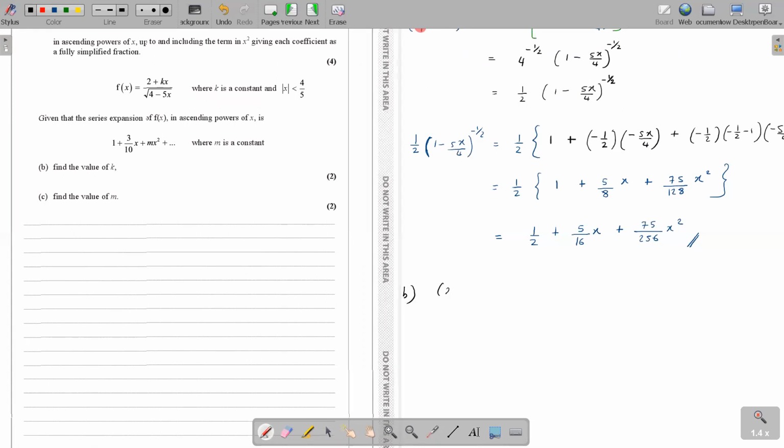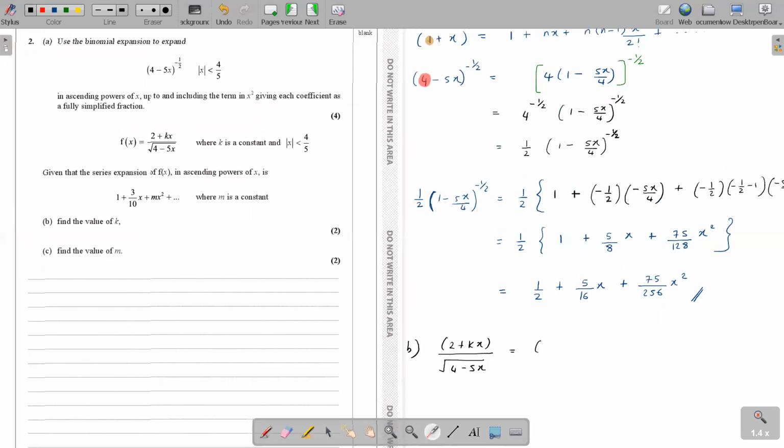So they have told you that f(x) is (2 plus kx) over root (4 minus 5x). The first thing you can do here is bring the root up, because now you need to use the help of your part A. In part A, you can see we have (4 minus 5x) to the power minus half. Do you see how part A can be related to part B?